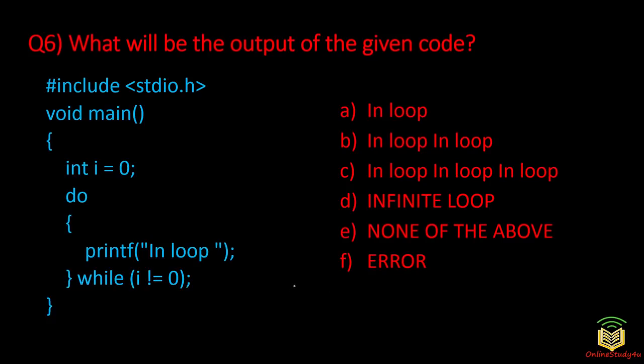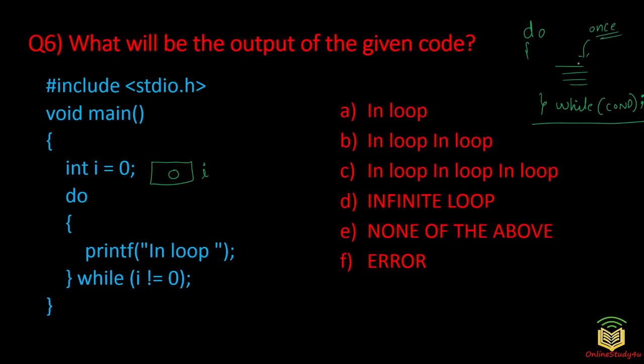Now if you see here, what is happening is a variable i will be created and the value of this i will be set to 0, right? Now we have a do while loop and we know the syntax of do while loop. How does this work? We have do, we have some statements and we close those, then we have while here, and inside while we have a condition and there is a semicolon here. Never forget about this semicolon. This is the syntax, right? All these statements will be executed at least once. That is also what we know from the previous question. So this is the block of do while.